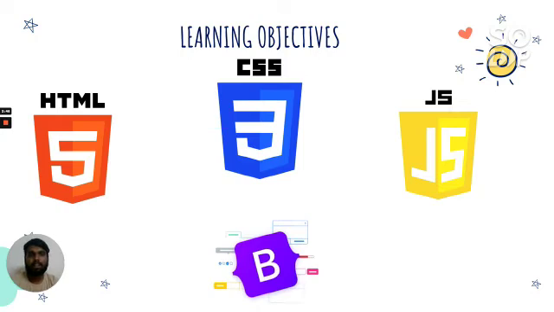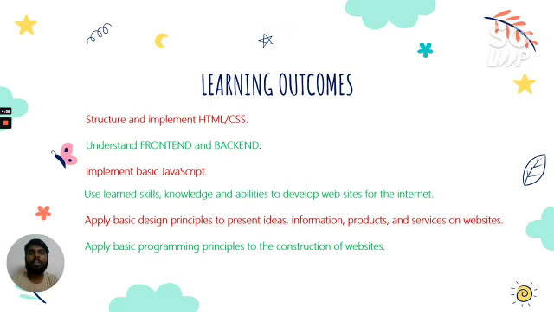Next, learning objectives. What you will learn in this course is HTML, CSS, JavaScript, and Bootstrap in great detail. And after learning all these things, you will be able to create a beautiful website. Learning outcomes. After completing this course, you will be able to make websites that look beautiful, understand what the backend and the front end are, and implement some basic JavaScript stuff and logic in your website.